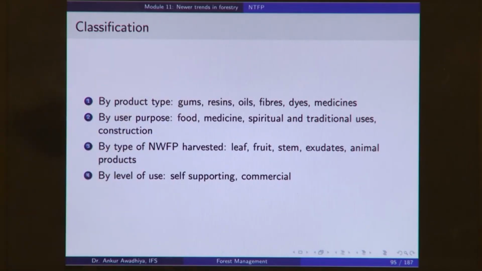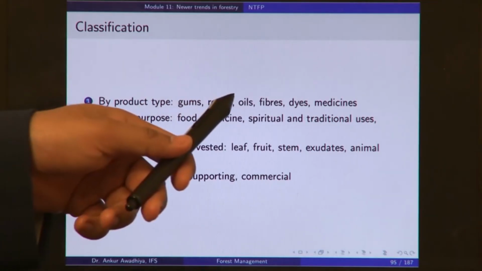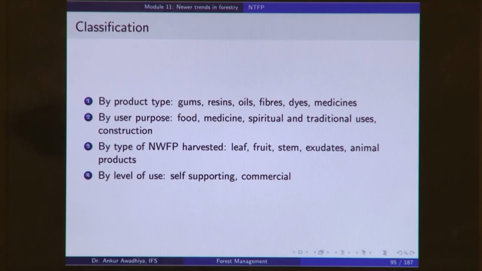Then we have resins. Now, the difference between gum and resin is that gums are typically more sticky, more solid, whereas a resin is typically a bit more liquidy and a bit less sticky. We also have oils that we get from forest. These oils can be volatile oils or non-volatile oils.